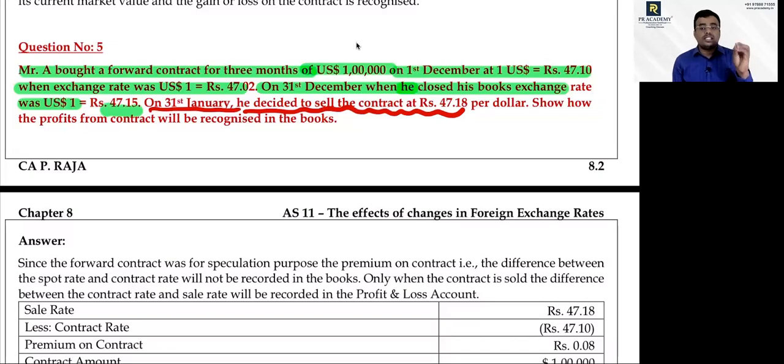Now the forward contract is taken for the purpose of avoiding risk or of speculative nature business? Speculative nature, sir. When it is of speculative nature, don't recognize at the end of the financial year, the way we recognized in the last problem. The difference between forward rate and spot rate we treat as premium. The premium should be booked in the profit and loss account on an accrual basis. Correct?